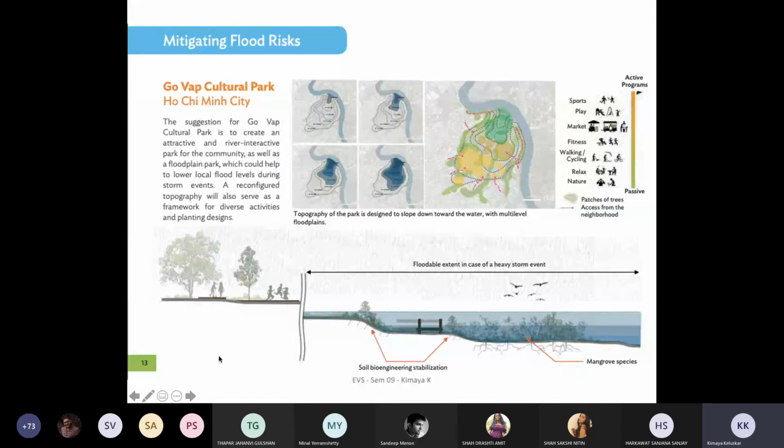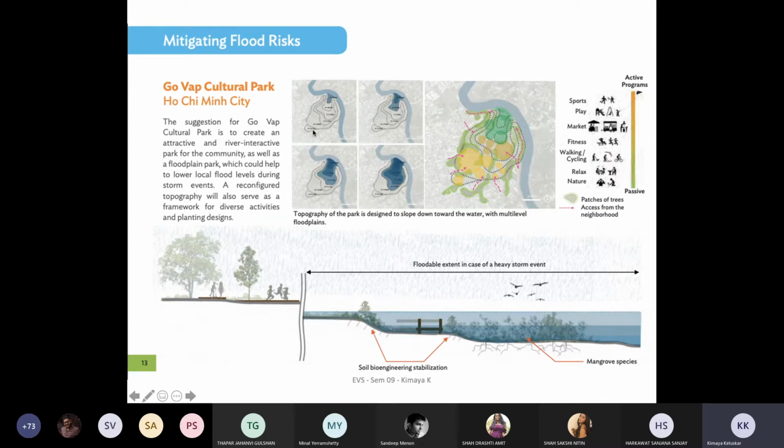Then is about mitigating the flood risks. Now, the topography of the park is designed to slope down towards the water with multi-level floodplains, so you design the entire park in such a way that it has a certain kind of flood risk management for the entire city. Okay, so it not only absorbs the impact of the flood, but it also helps in removing the flood water as fast as possible, or the receding of the flood water as fast as possible, so the damage is less.